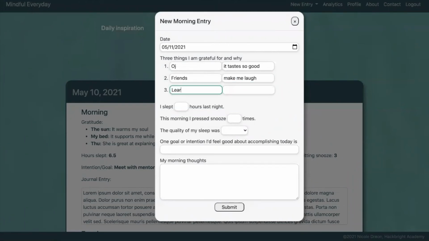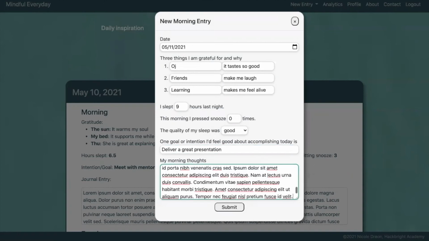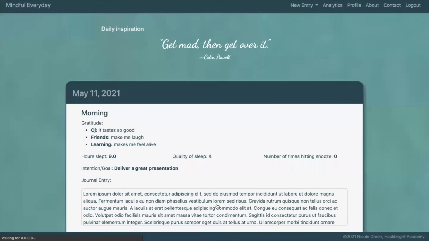By combining a JavaScript event listener with an AJAX request, I was able to prevent users from creating duplicate journal entries. On the server side, I check the database to see if the journal entry for that date already exists. If it does, an alert is triggered on the front end to notify the user. Once a new entry is submitted, the information is added to the database and a new entry is rendered on the past entries page. Adding a new evening entry works exactly the same.